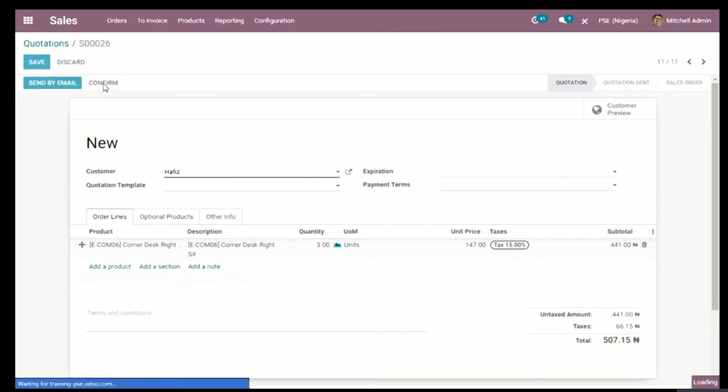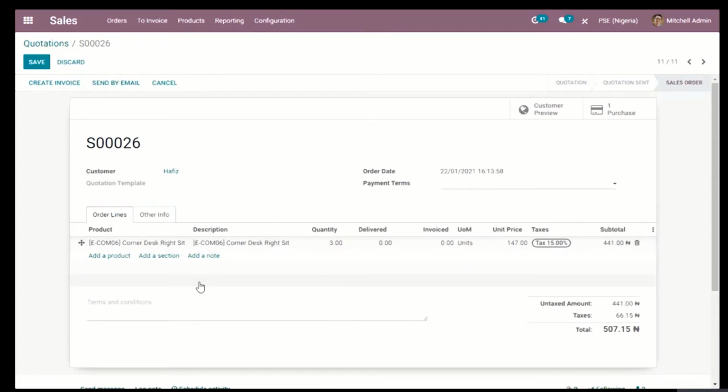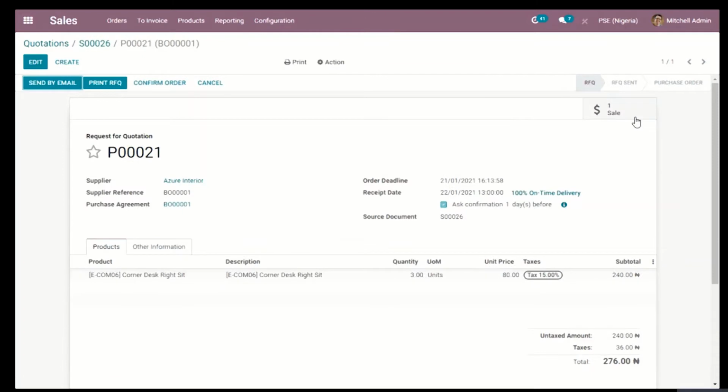Now, the moment we confirm this sales order, notice that Odoo automatically created another tab that shows purchase one. Because Odoo knows that we do not have this item in stock and we need to deliver to our customer Hafiz, it has automatically created a purchase order for us.